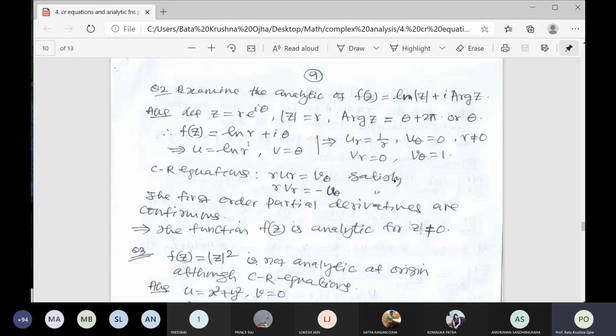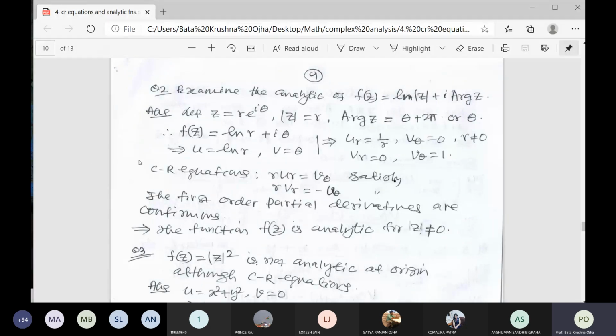So do you understand? Ankit, Oscar. Yes, sir. Do you understand why I am writing here f(z) is ln r plus i theta? Yes, sir. The function is given f(z) is ln z. Are you sleeping? No, sir. Not sleeping. Okay.